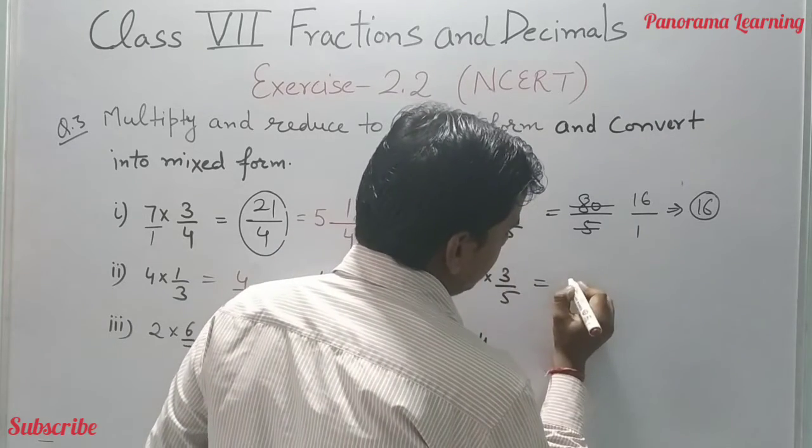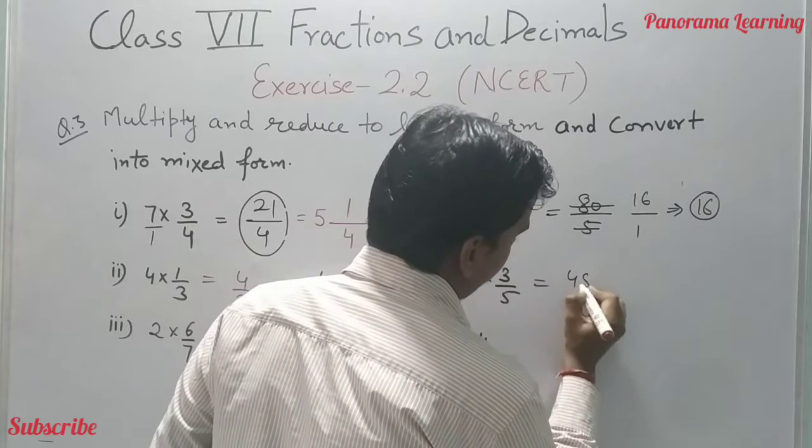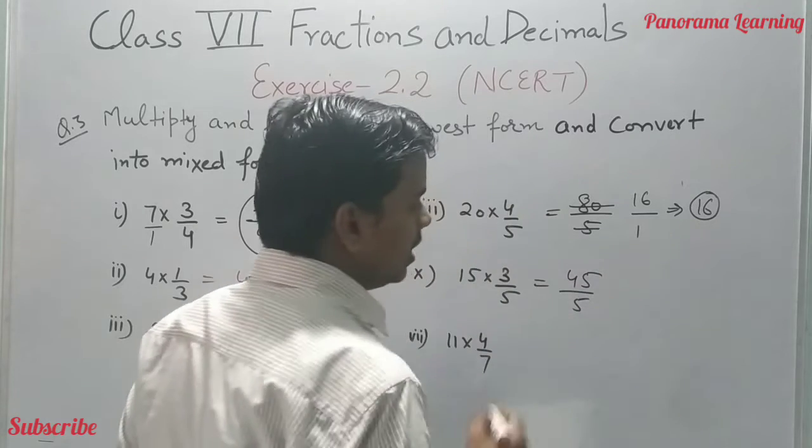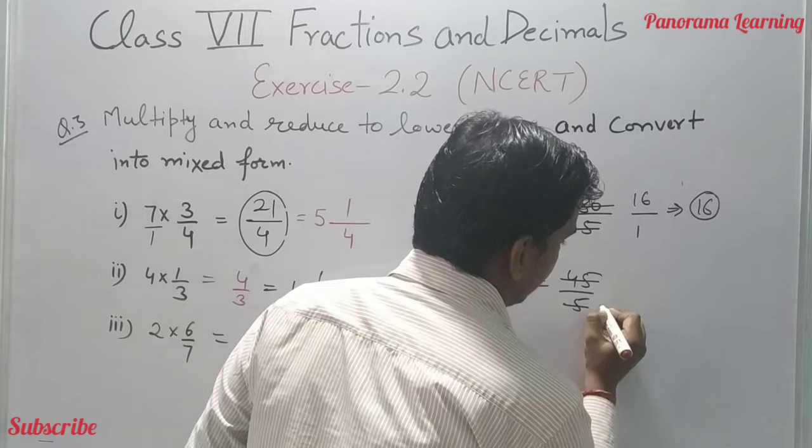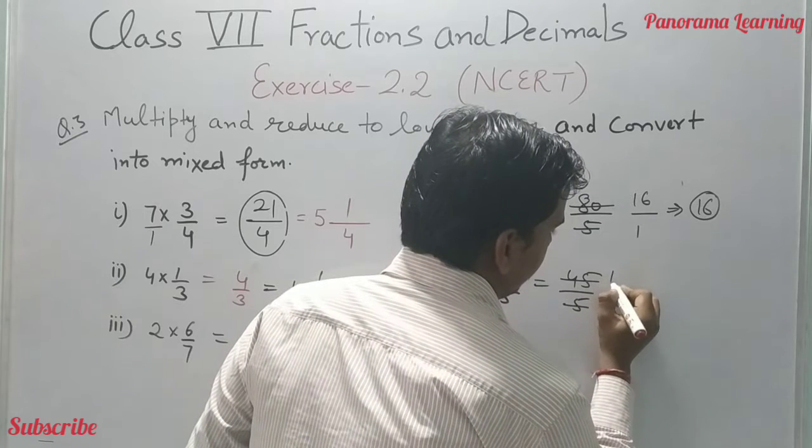Okay, here 15 3 is 45/5. Now convert it into the lowest form. 5 and 5, and here 5.